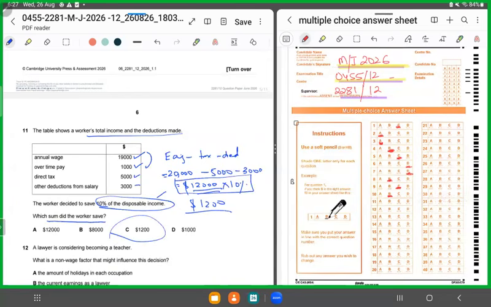So for 11, it has to be C. We have C as the correct answer.